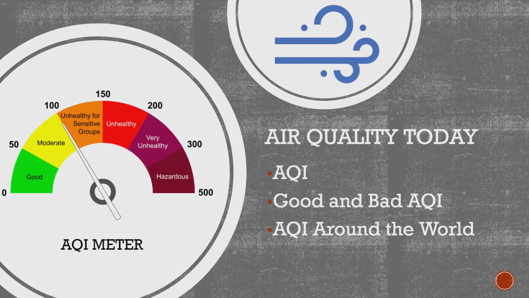Air quality today. Over the years, air quality has gotten worse and worse. This is measured by the Air Quality Index, or AQI for short. Scientists say anything above an AQI of 100 is said to be unhealthy, and anything between 50 and 100 is said to be satisfactory. If you are under the 50 mark, then the area that you live in is said to have excellent air quality.